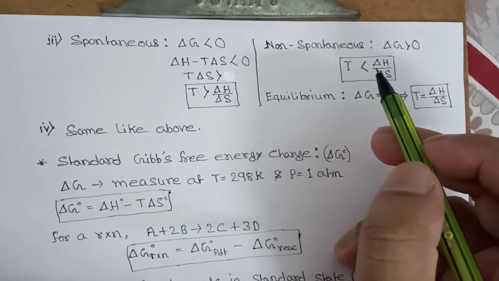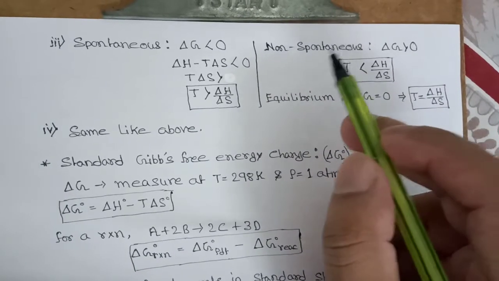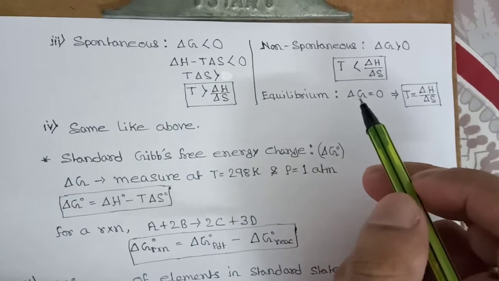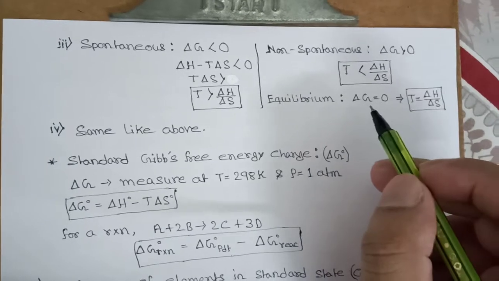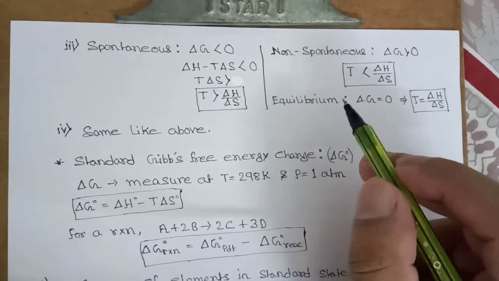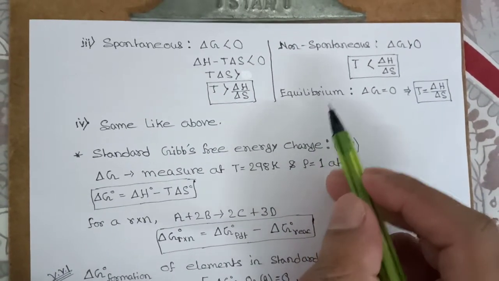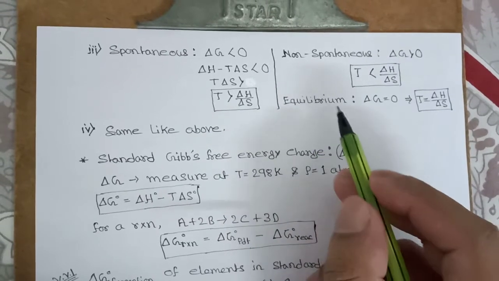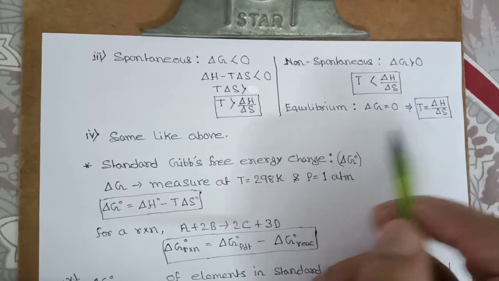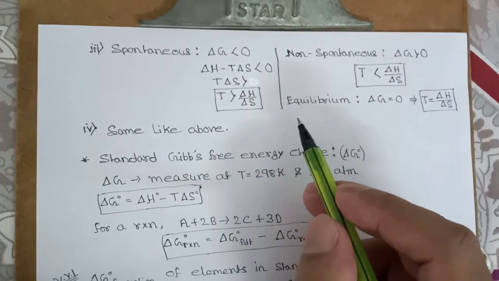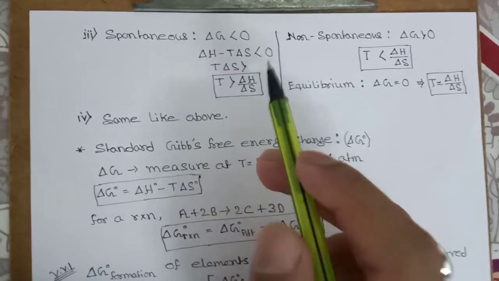So below a particular temperature, the process will be non-spontaneous. And when del G is equal to 0, when temperature is equal to del H by del S, then del G will be 0, and the process will be called in equilibrium. So we have a particular temperature. When temperature is equal to del H by del S, the process will be in equilibrium. Above this particular temperature, the process will be spontaneous, and below this particular temperature, the process will be non-spontaneous. So this is the case of 3, and similar will be case 4.